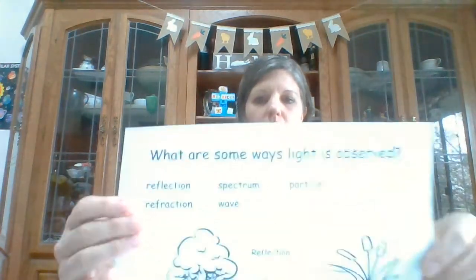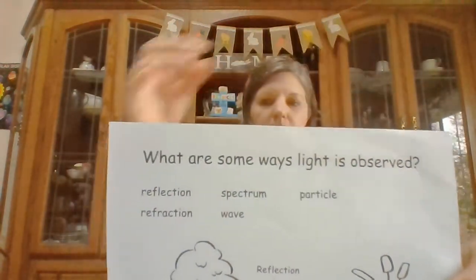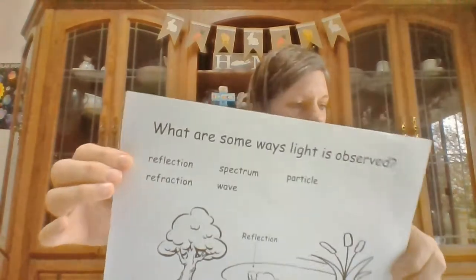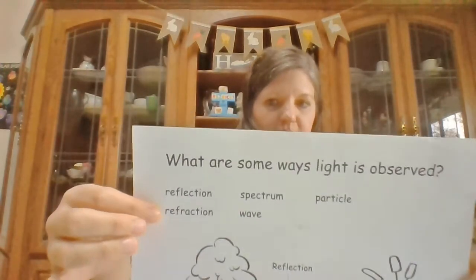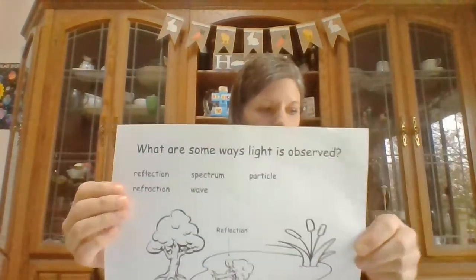For science, we have, what are some ways that light is observed? So we have reflection, refraction, spectrum, wave, and particles. So our song goes like this.